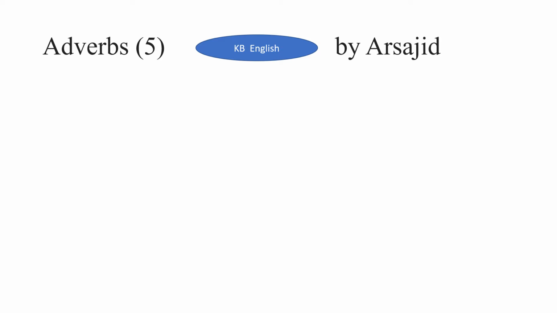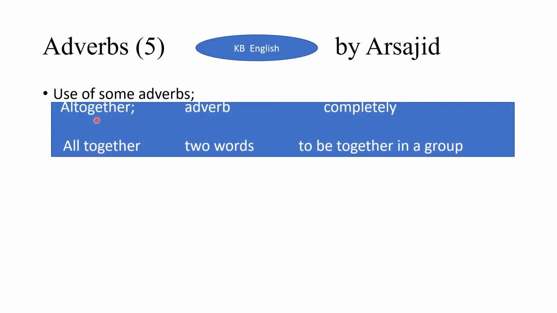Students, today we are discussing some of the adverbs and how they are used in a sentence. First of all, we have altogether. It is an adverb meaning completely, while all together is two words, all and together, meaning to be together in a group. They are used vice versa in a sentence.